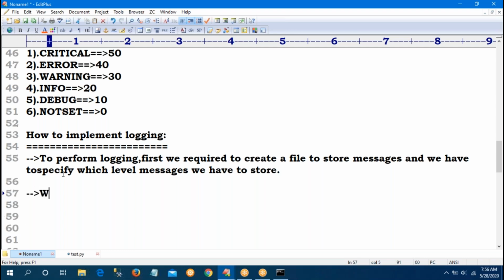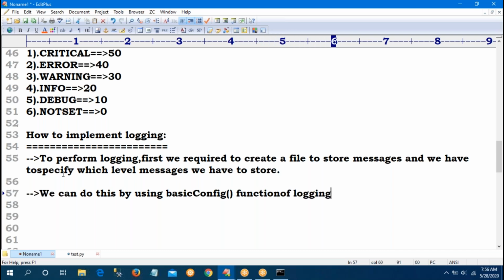The logging module provides one function. What is the function? Basic config is the function. Where is it available? In the logging module. So how to provide the module name? logging.basicConfig.